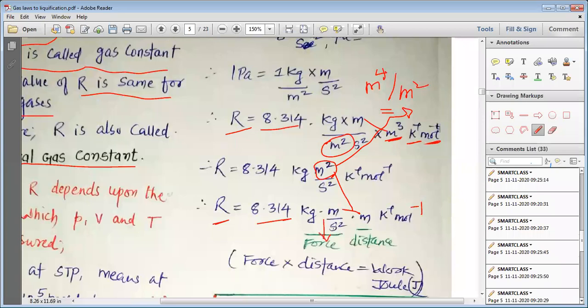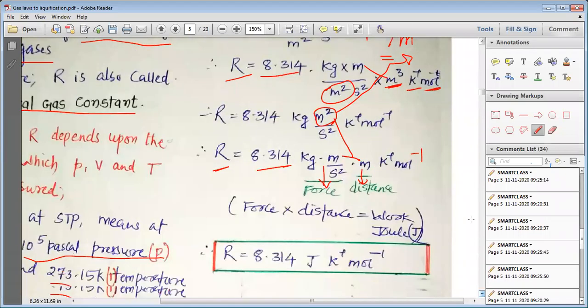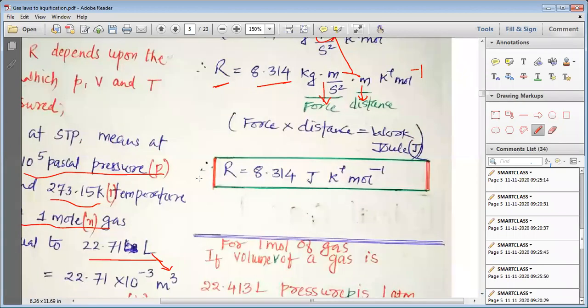Remember, kg into meter per second square is known as the force. This meter represents the distance. So what we simply understand is that this is force multiplied by distance. We apply force to move a substance through a certain distance, and that is known as work. So work is the force applied and the object moved, and that is why we take the unit of work, which is joule.